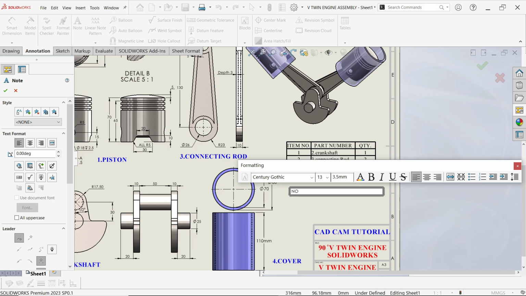Okay. Let me choose note. Asterisk. Enter. 1 dot. Caps lock. All dimensions are in millimeters. Material is steel. Okay, let's keep steel.